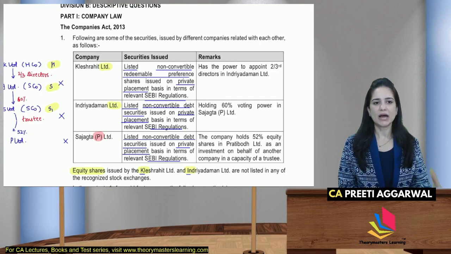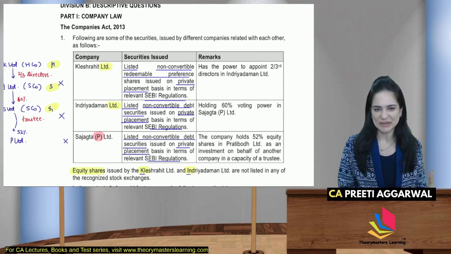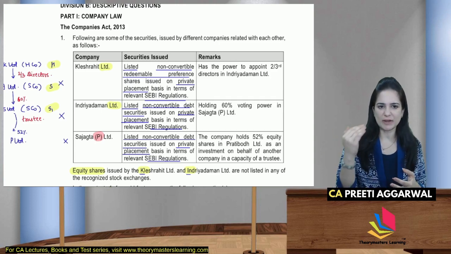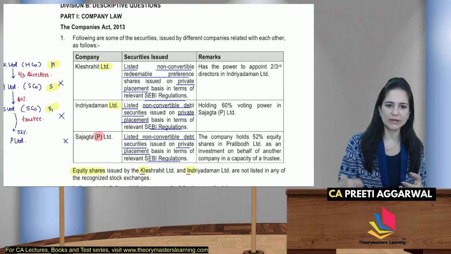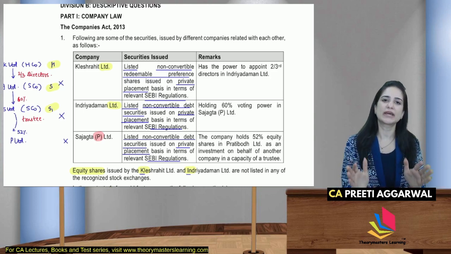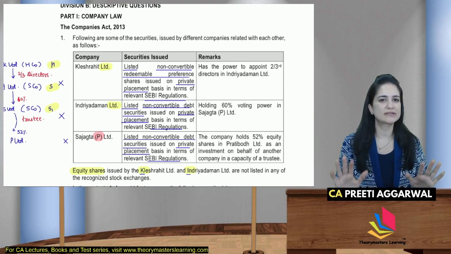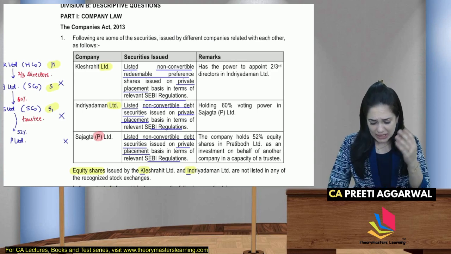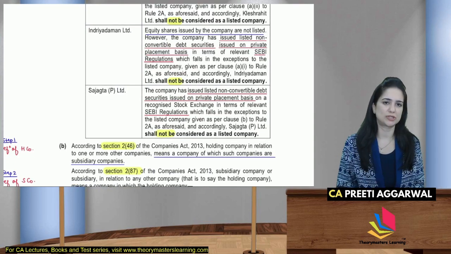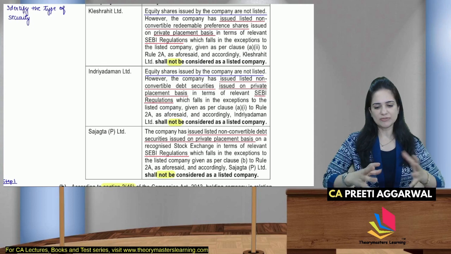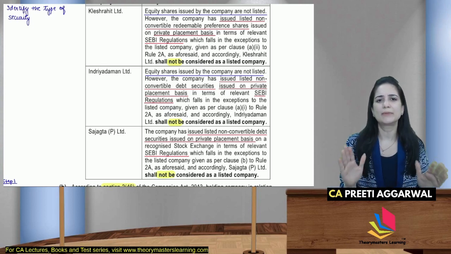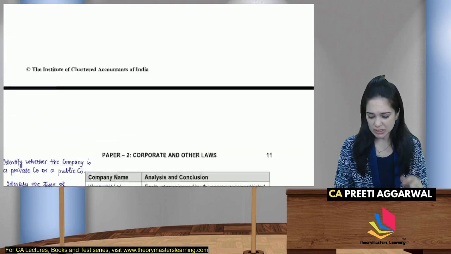Now K Limited, I Limited and S Private Limited have securities issued like non-convertible redeemable preference shares, non-convertible debt securities, and listed non-convertible debt securities by a private company. You have to decide whether these companies will be considered as listed companies or not. The answer is very simple, students. There is no complication in this question. I was very surprised because I was expecting some twist, but it is just a simple application of the definition. So how will you start the answer?